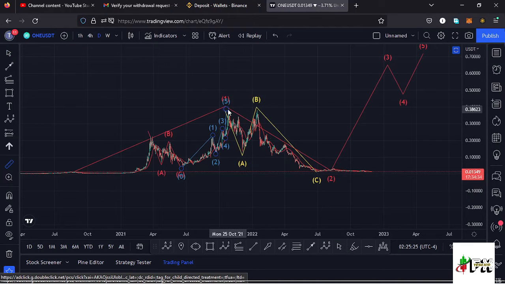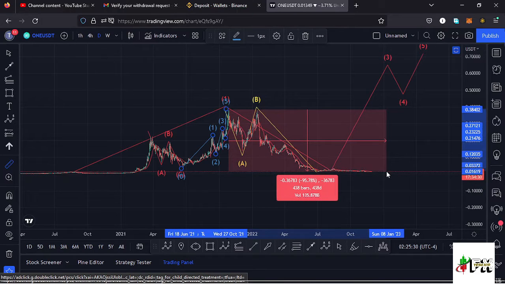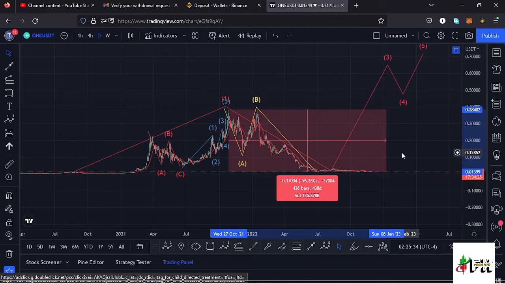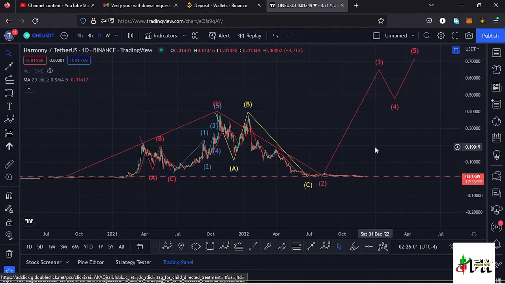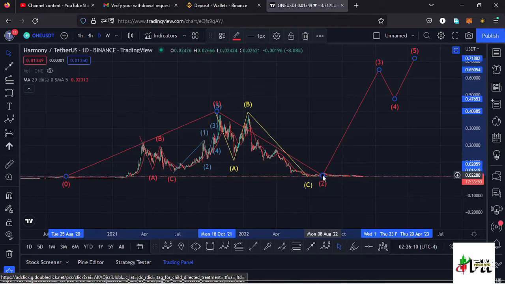And giving you a measure from the all-time high in this corrective structure, you can see that the market is down more than 96%, meaning that we might have seen the bear market low, and there are chances that soon HARMONYONE will give us that reversal that we are expecting, and then see a very nice bounce to the upper side in the formation of this higher Elliot wave count 3 to the upper side. And assuming that the low for this higher Elliot wave count 2 is in at around the $0.012 mark, we can sketch out a minimum target area to the upper side that we can expect in the next bull market.